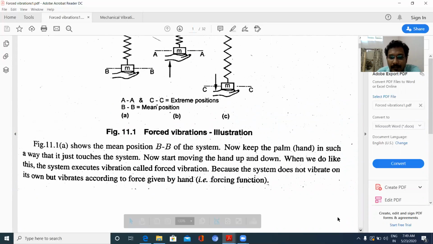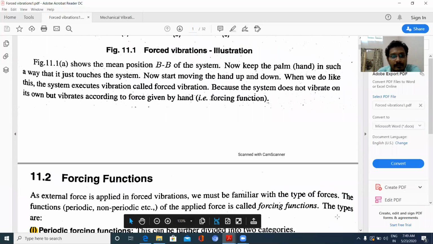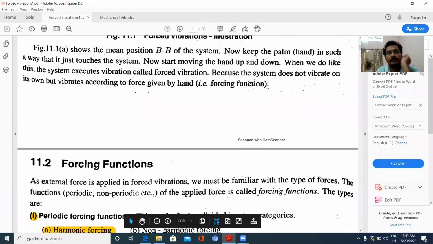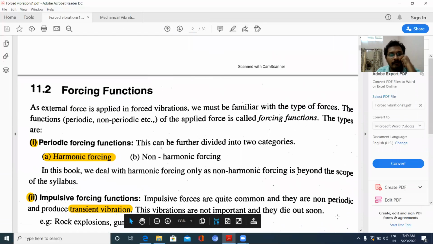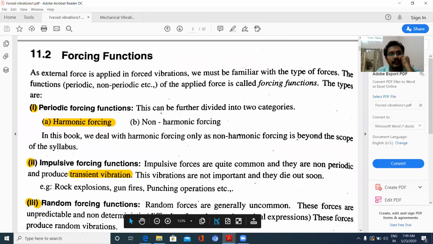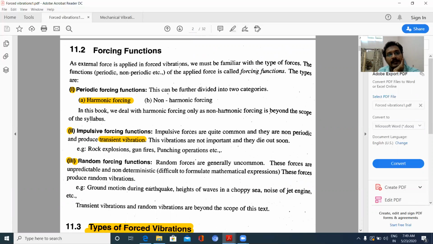Previously, we have seen free vibrations in the previous session. Now, what are the forcing functions? External force, what are the different types of forces? As external force is applied in forced vibrations, just like in the IC engine, the external force is the combustion of the fuel gases in the cylinder.